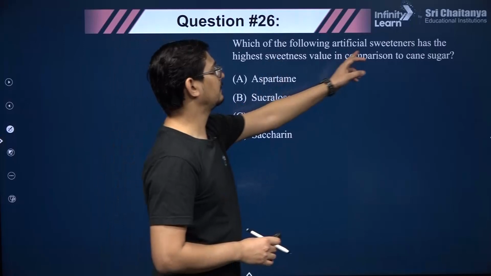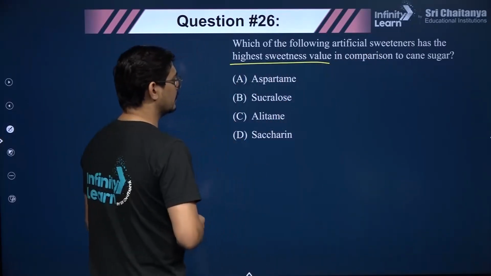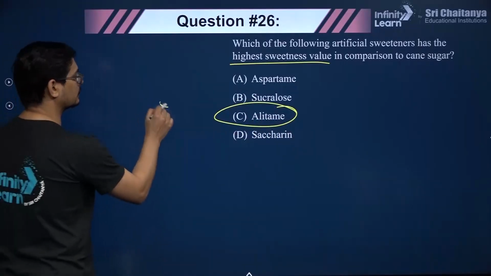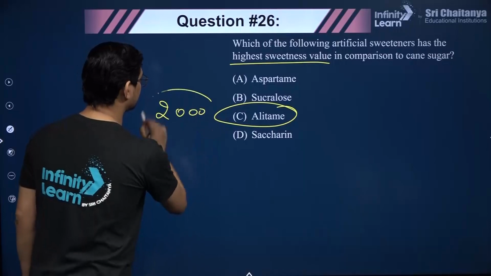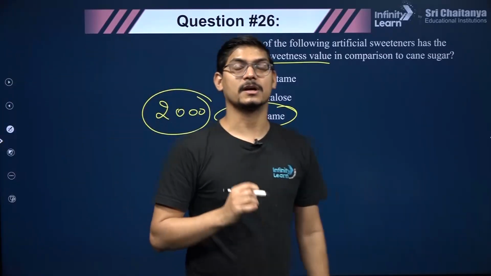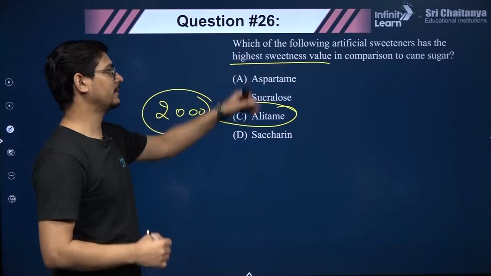So which of the following artificial sweeteners has the highest sweetness value? Okay. So alitame is the one whose sweetness factor is 2000 times. That is, it is 2000 times more sweet than sugar. So of course the control of sweetness in the food will become difficult, right? So alitame is the correct answer in this question.